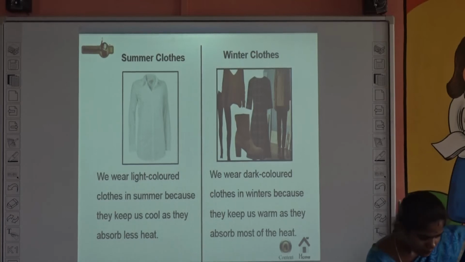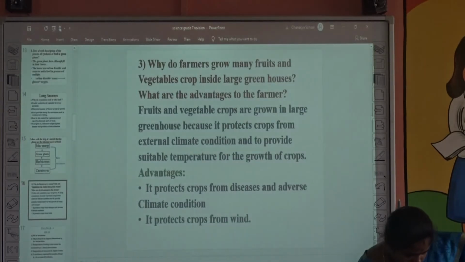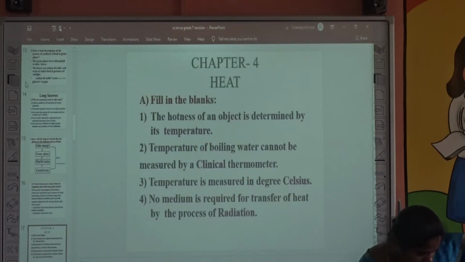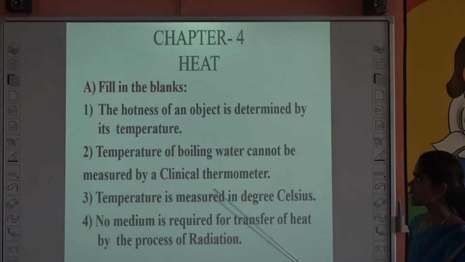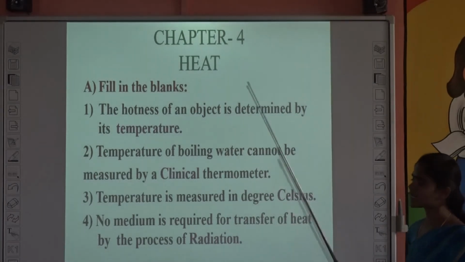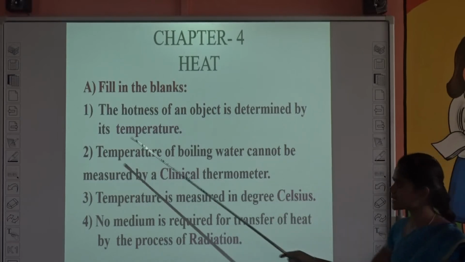Okay children. What is the name of chapter 4? It is Heat. First, fill in the blanks. The hotness of an object is determined by its dash.